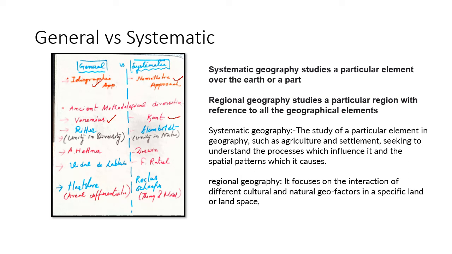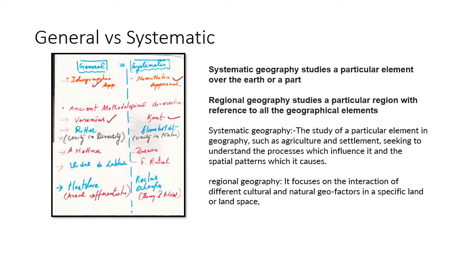His famous book, The Nature of Geography, was published in 1939, and he argued the concept of areal differentiation. That is related to area, that means the geographical region, and if the geographical region or space differs, then its physical attributes, as well as the human interaction with nature and the cultural attributes, vary. This is the starting point, and this is the strong argument on behalf of general and regional geography.